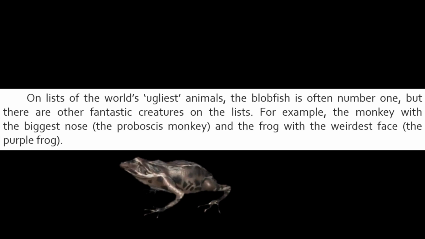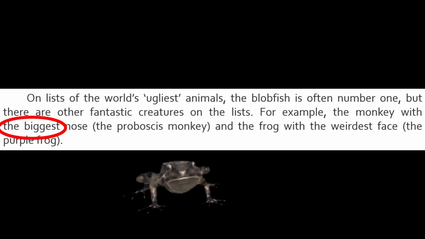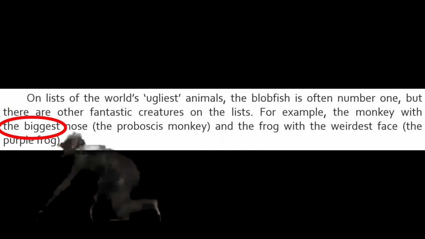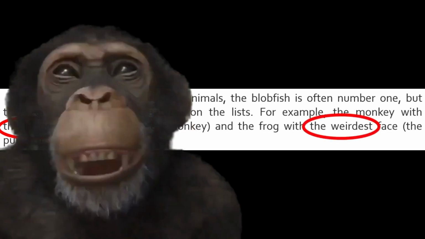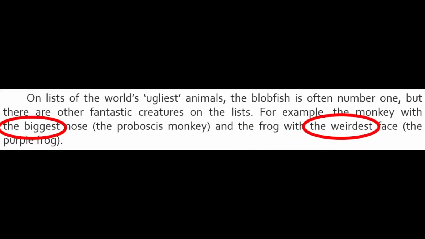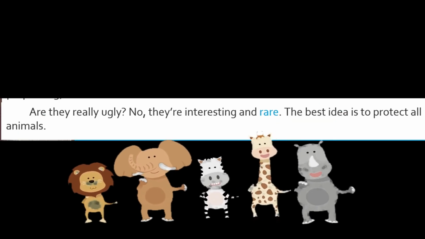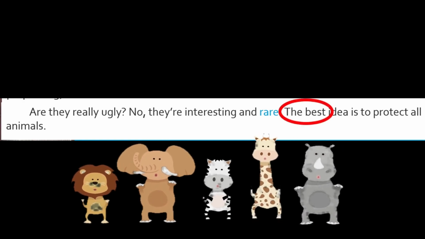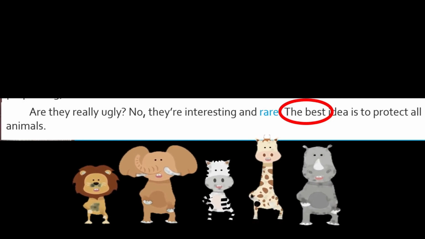On the list of the world's ugliest animals, the blobfish is often number 1, but there are other fantastic creatures on the list. For example, the monkey with the biggest nose. As you can see here, the superlative form biggest is using consonant with EST. And the frog with the weirdest face, the weirdest, another superlative adjective using EST. Are they really ugly? No, they're interesting and rare. The best idea is to protect all animals. The best is in the form of superlative adjective which is irregular.